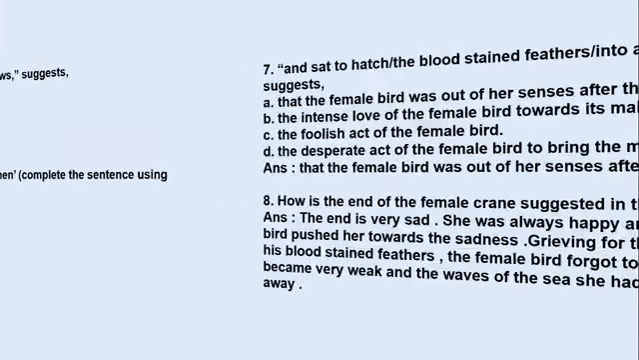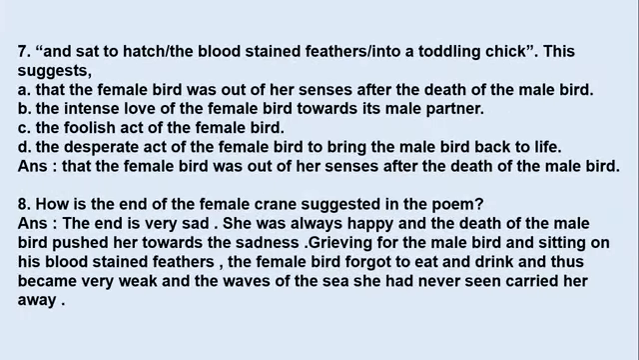Okay, moving on to the next question. And sat to hatch the blood-stained feathers into a toddling chick. This suggests... Okay, so when we read the poem, we again come up with this line that the female bird sat to hatch on the blood-stained feathers, thinking that it will have a toddling chick. It will hatch the chicks. So what does this suggest? We again have four options: that the female bird was out of her senses after the death of the male bird, the intense love of the female bird towards its male partner, the foolish act of the female bird, or the desperate act of the female bird to bring the male bird back to life.